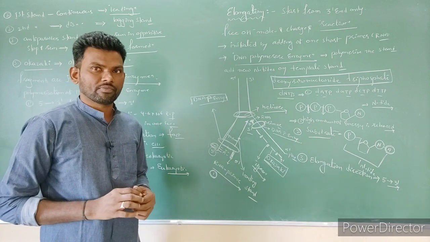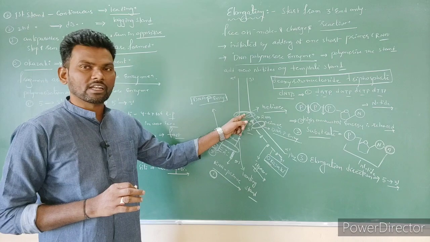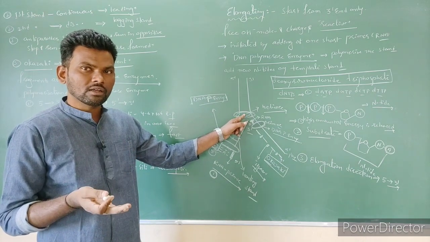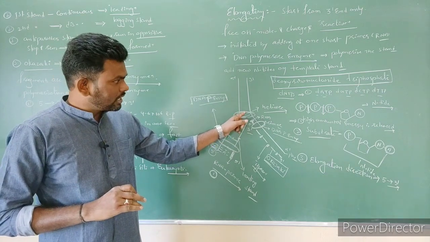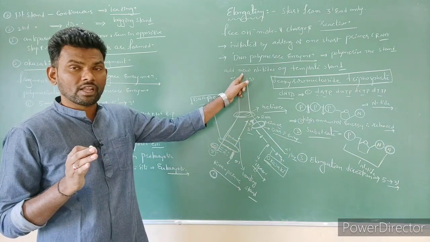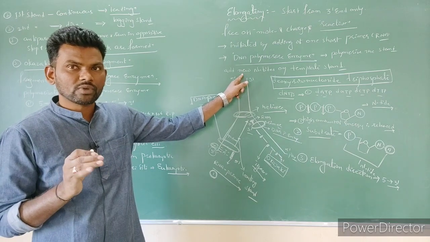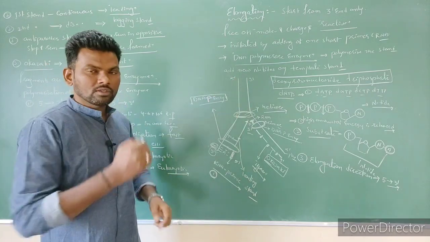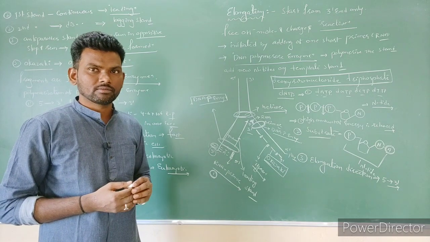Next, termination. When helicase enzyme activity is stopped, then unwinding is stopped, then the DNA is not going to become a template, right? And here the complete amount of DNA, the 2.2 meters of DNA, is not going to open at a time because it requires more amount of energy. So that's why a small amount is going to open, right? So this is regarding DNA replication. Thank you all of you.